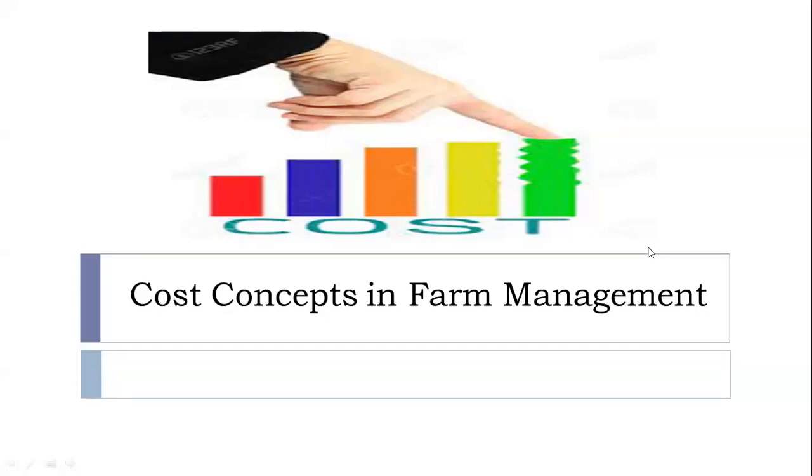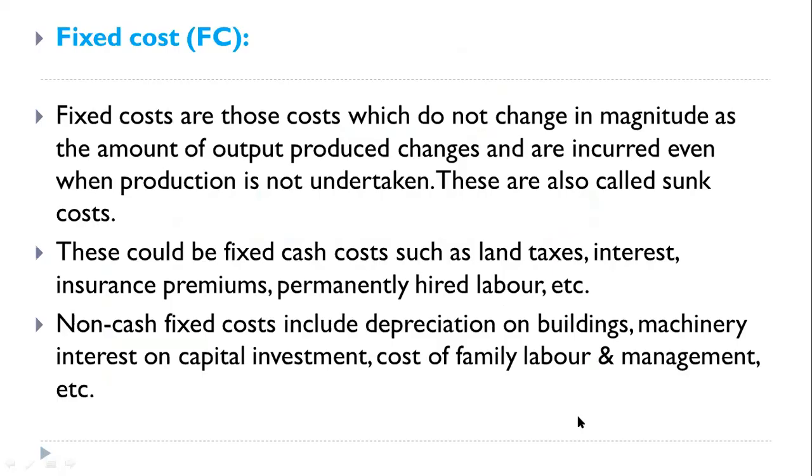What is fixed cost? So we see the important points related to the fixed cost. Fixed costs are those costs which do not change in magnitude as the amount of output produced changes and are incurred even when production is not undertaken. So these are also called sunk cost. In that particular word, the meaning is there.